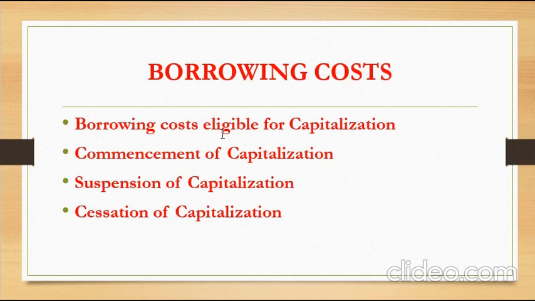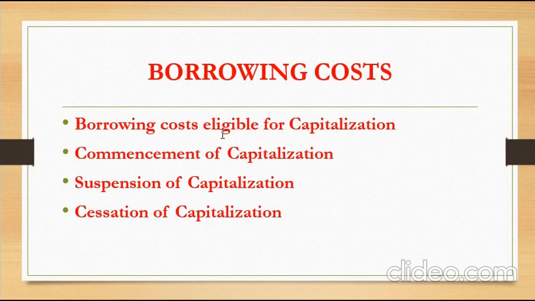So when it is specific borrowing, that means the funds are borrowed for a specific purpose to manufacture or produce a qualifying asset, an asset that takes a substantial period to develop and has a purpose. It can be a current asset or a fixed asset. Then such a loan and the interest charged on it, which is an expense, can be capitalized, and is called your borrowing cost.